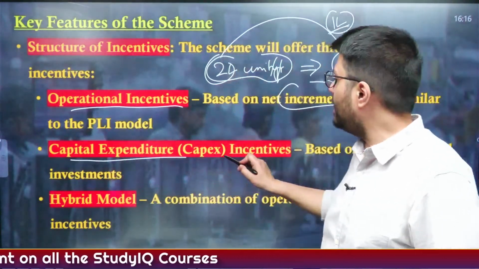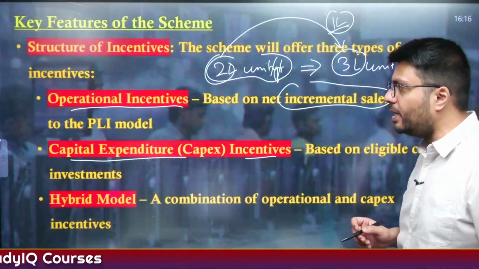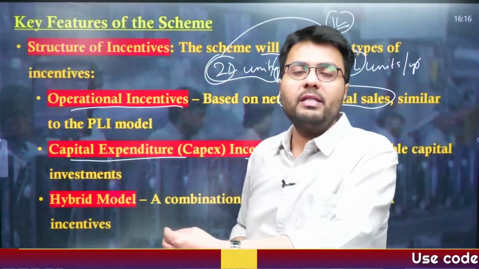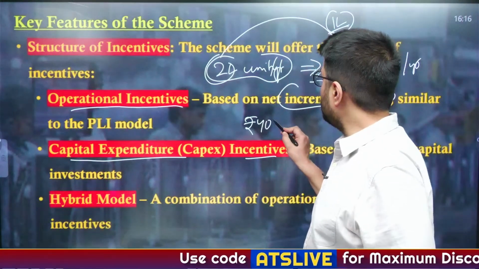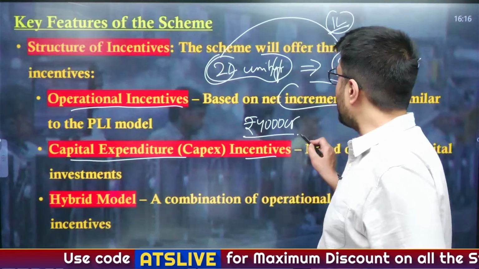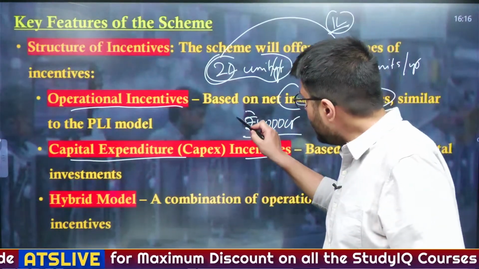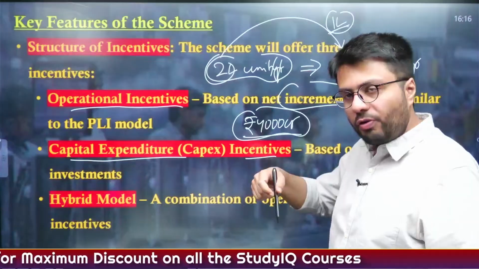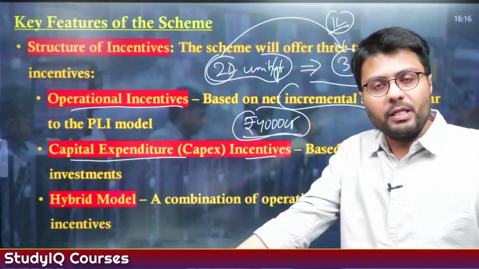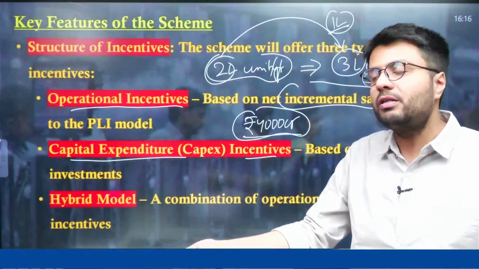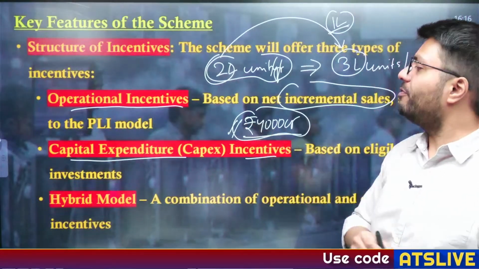Similarly, capital expenditure incentives are also provided. Suppose after enlisting for the scheme, the company decides to invest 4,000 crore rupees in setting up a new mobile phone plant. So for any new capital expenditure requirement after the company has registered for the scheme, incentive will be available on this model.